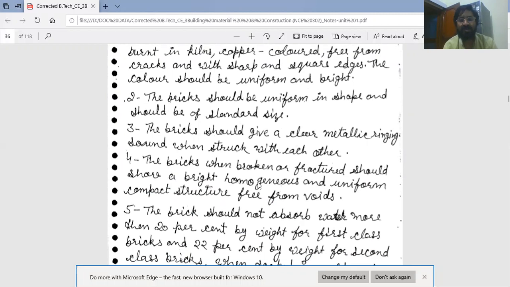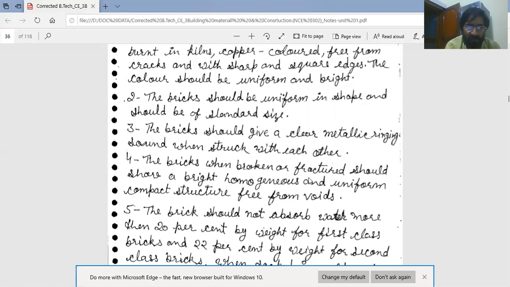Compact structure indicates the compactness or density; more density of brick means more compressive strength of brick.